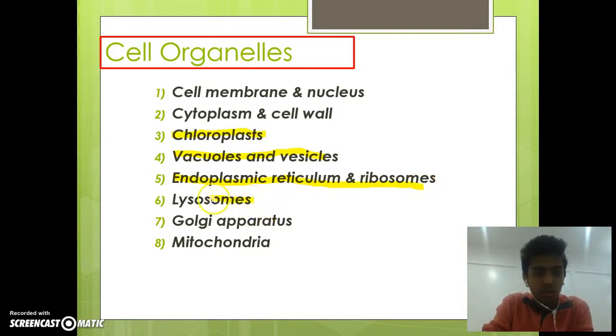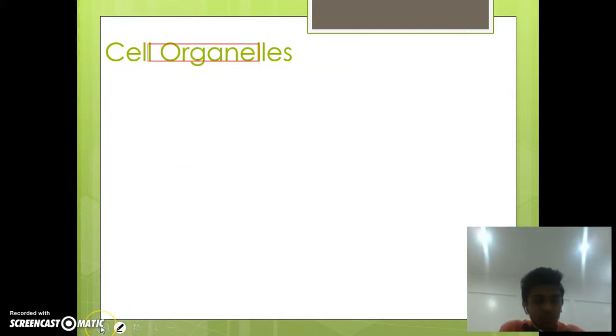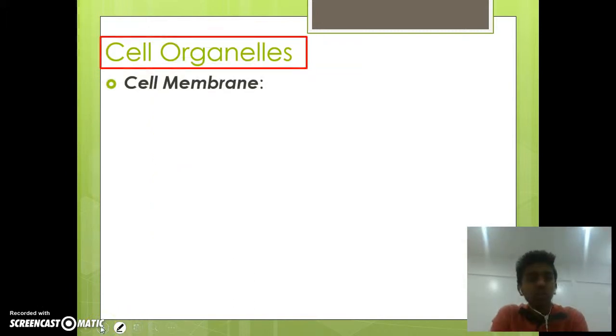lysosomes, Golgi apparatus, and the mitochondria. The cytoplasm and cell wall are all connected, and the cell membrane and nucleus also. So let's go through each of them.